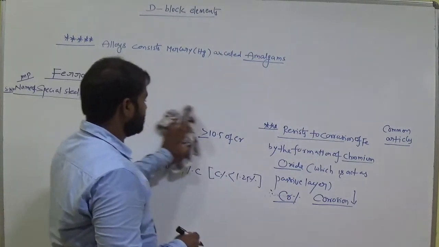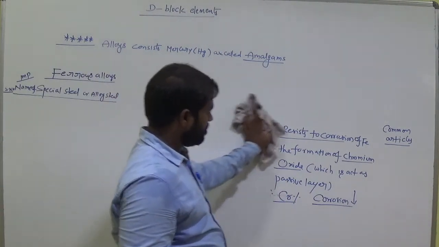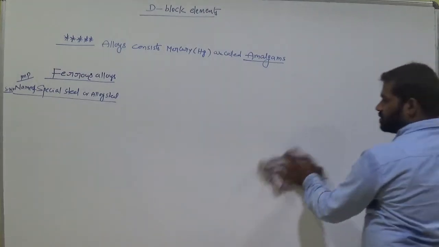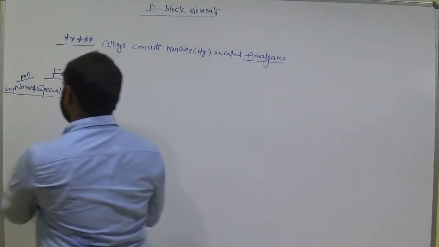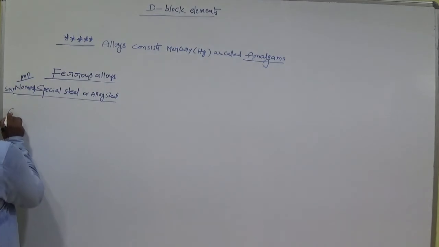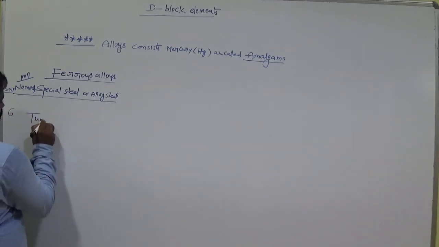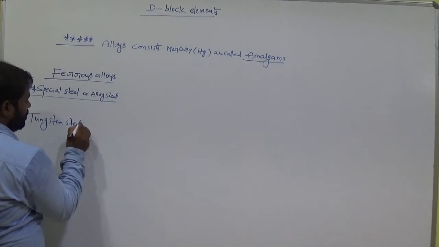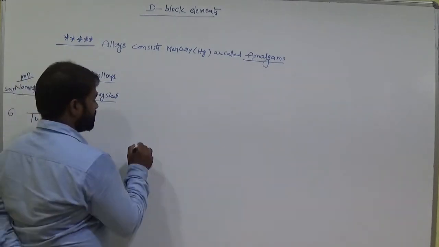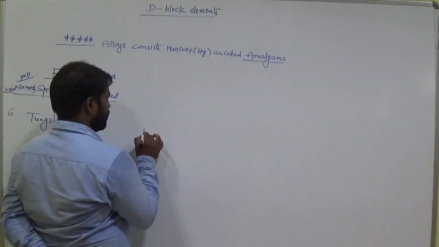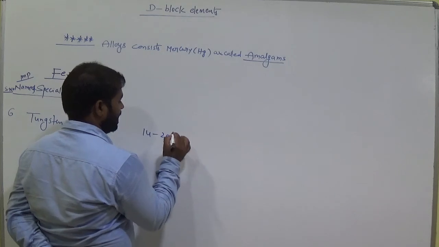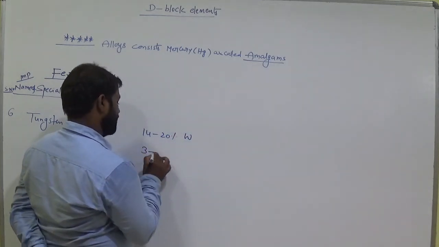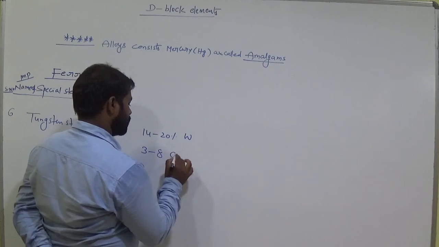And the sixth one is tungsten steel. The composition is 14 to 20% tungsten and 3 to 8% chromium.